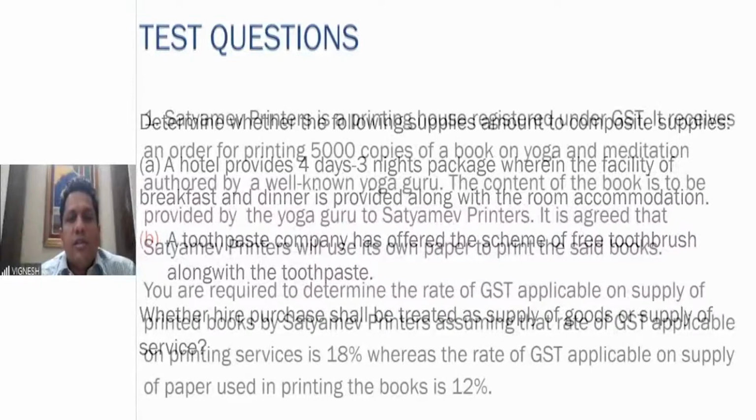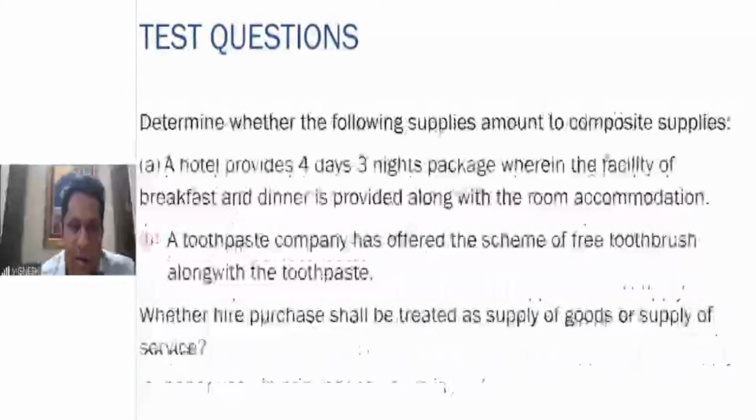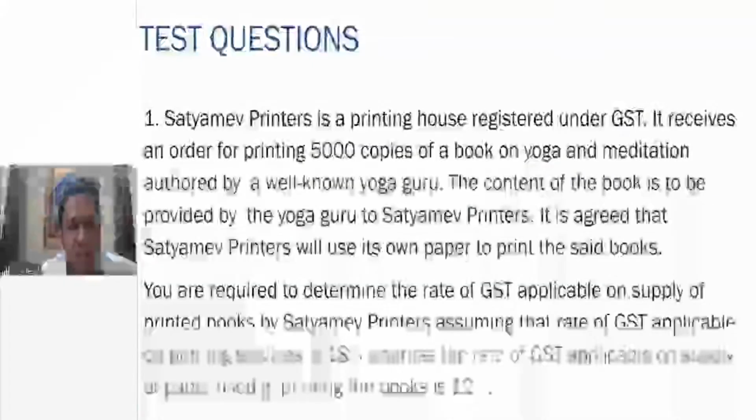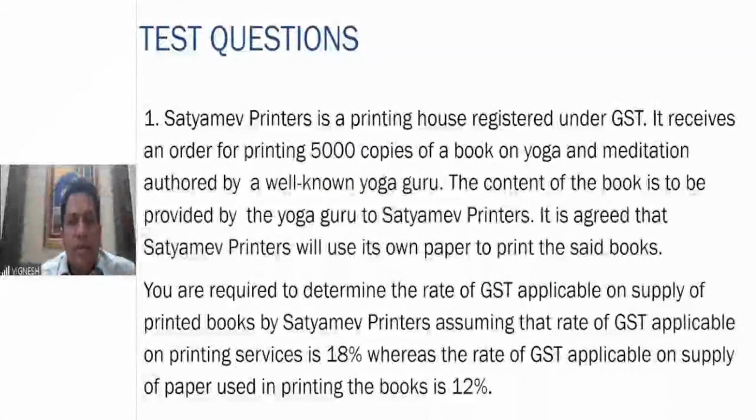A toothpaste company has offered the scheme of a free toothbrush along with the toothpaste. Now this is a buy one get one free offer. Buy one get one free has 2 different supplies in it. So therefore, you cannot treat this as a composite supply, because it is just giving an instant offer.